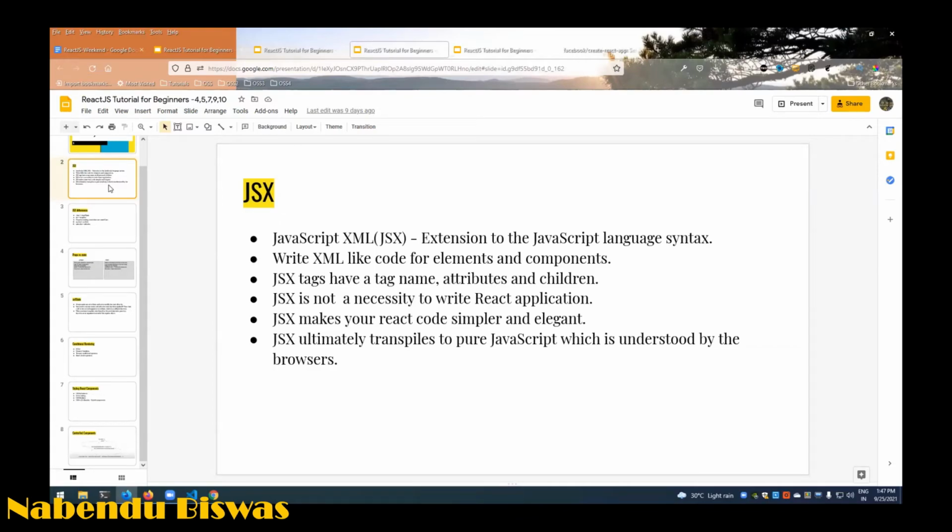So JSX is also like XML. JSX tags have a name, attributes, and children, and JSX makes the React code simple and elegant. JSX transpiles to pure JavaScript, which is understood by the browser. So that is very important. Because the browser won't understand a combination of HTML and JavaScript, it ultimately has to compile to JavaScript and HTML separately.